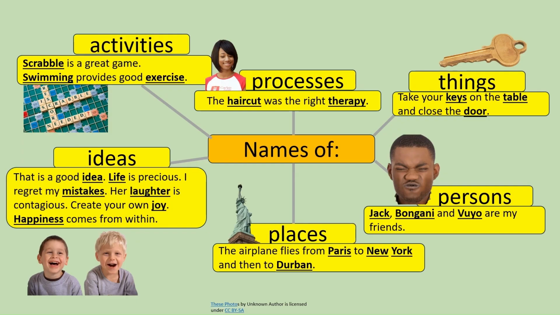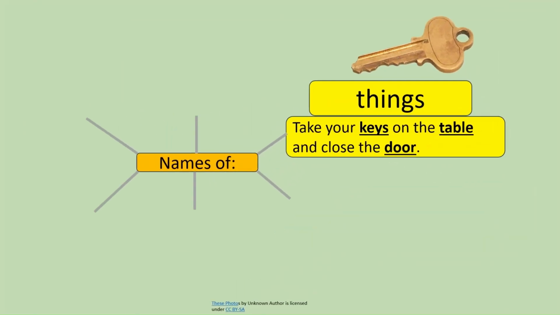Let's look at the kind of things that nouns name. Names of things, names of persons, of places, of ideas, of activities and processes. We'll view this much closer and in more detail in following slides. So what kind of things do nouns name? Things. Take your keys on the table and close the door.